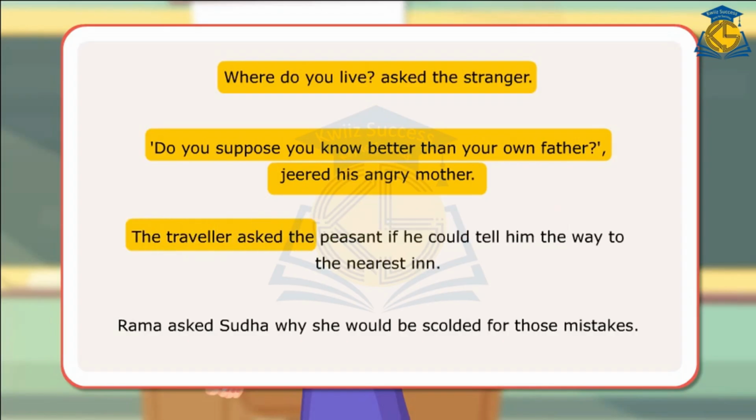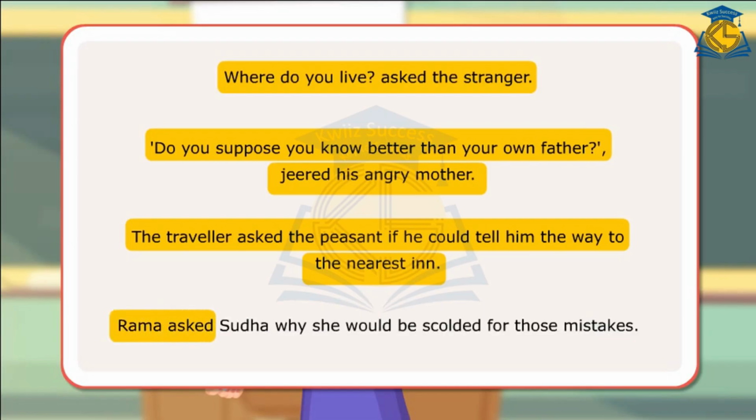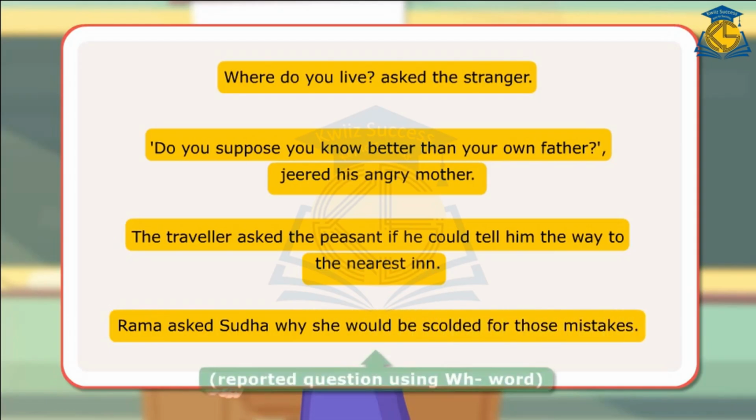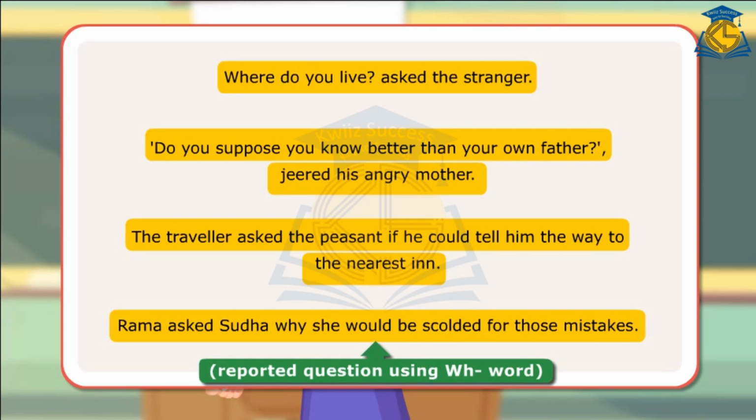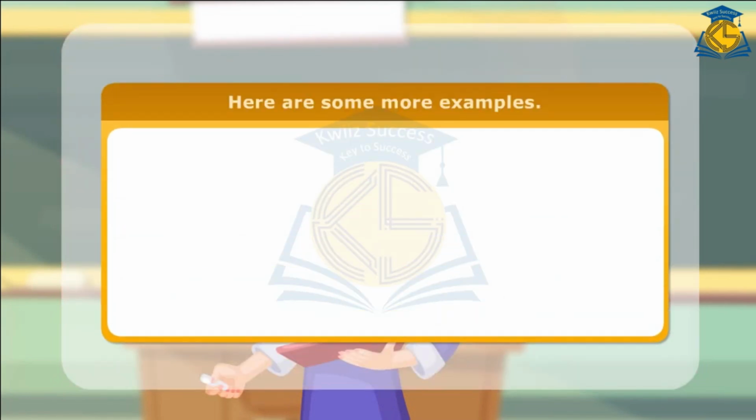The traveller asked the peasant if he could tell him the way to the nearest inn. Reported question using auxiliary verb can. Rama asked Sudha why she would be scolded for those mistakes. Reported question using WH word. Here are some more examples.